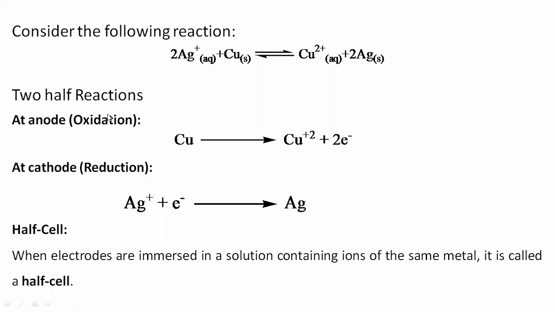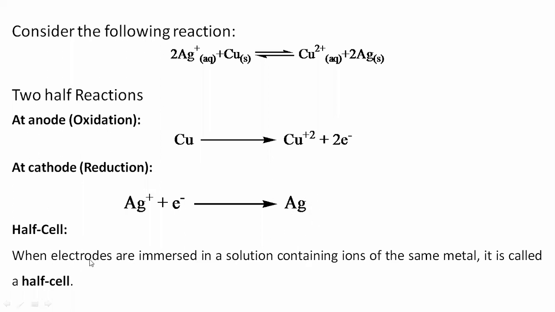There are two half reactions: at the anode copper is oxidized, so copper is converted into its oxidized state, Cu2+, with the generation of electrons. The silver ion accepts the electrons lost by the copper in that medium. These electrons are accepted by the silver ion to convert it into its reduced state, that is Ag.